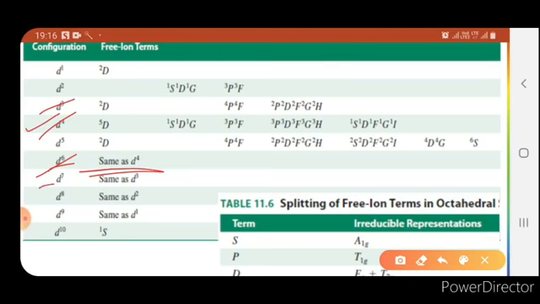Similarly, d3 and d7 have the same free ion terms. Similarly, d8 and d2 have the same free ion terms because d8 has 2 unpaired electrons in high spin and d2 also has 2 electrons, so the same terms. Similarly, d9 and d1, d10 and d0.